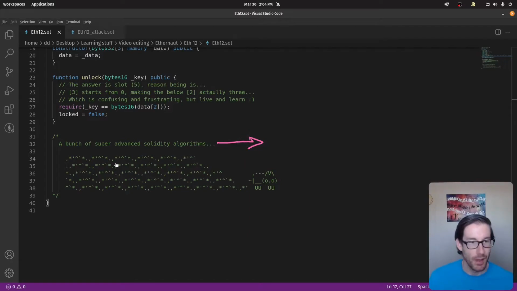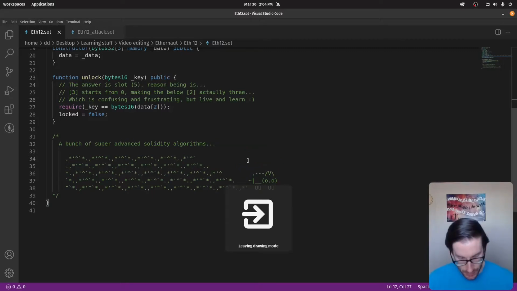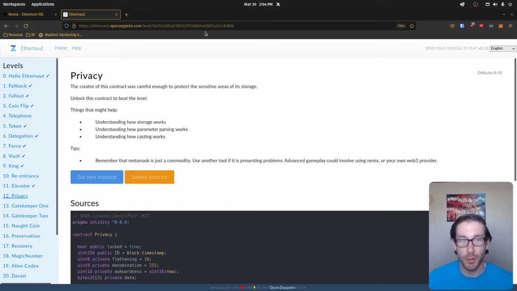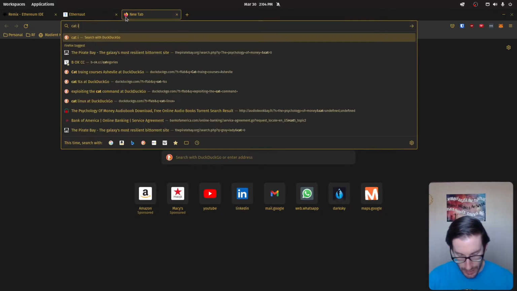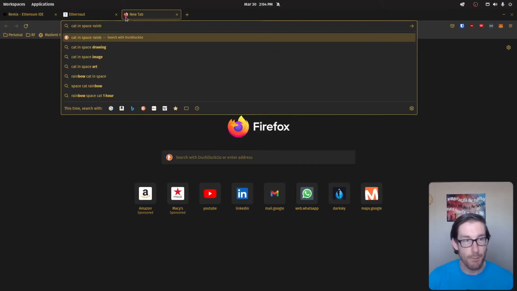This is awesome. When I looked at this, I didn't really understand what it was, but when I put it in VS Code, it made more sense. This is like the cat in space that poops unicorns. Or not unicorns, rainbows. And this is probably the most important part of the video, people. So we're going to look at this. A cat in space, rainbow.